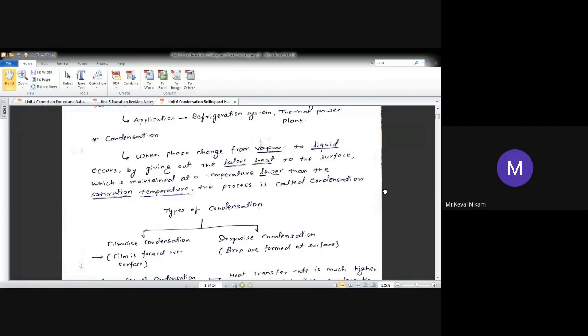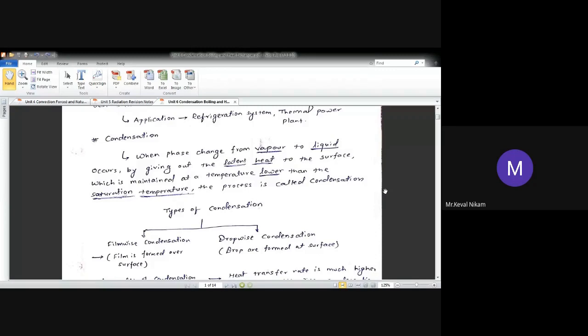The process is called condensation. Now I know it is too much to take in, so just have an example in front of you. You will define condensation in your own words. A water bottle which is taken out from the fridge is exposed to the atmosphere.